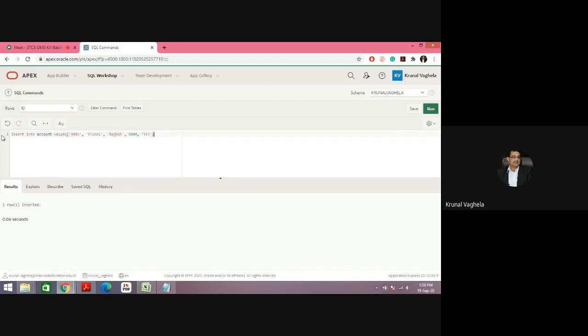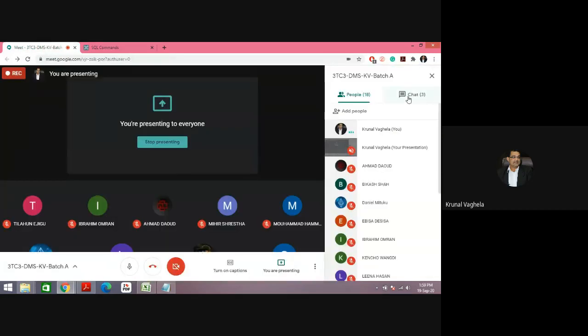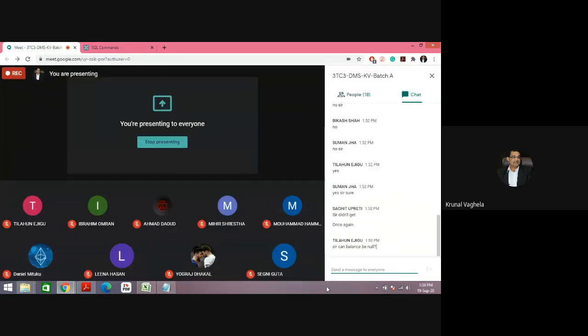So if I try to enter the same row a second time, will it allow me or not? It will not allow me. Why?